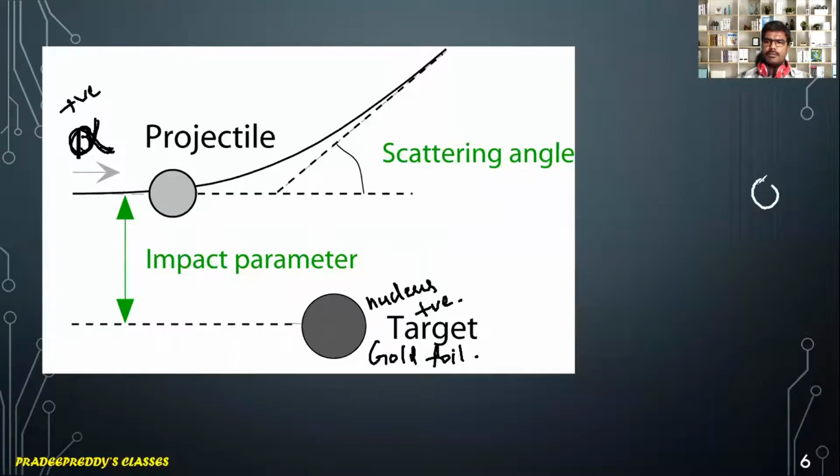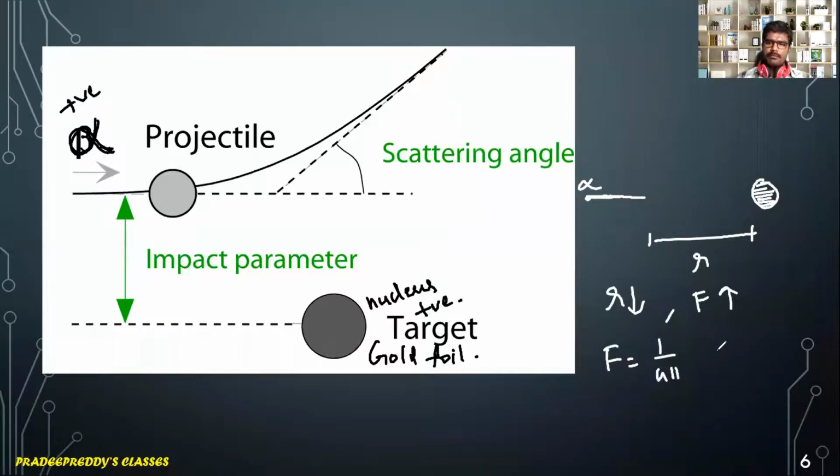This is positively charged, and there is another positively charged alpha particle coming closer. Now the separation between these two is R. R is decreasing. As R decreases, F increases according to the electrostatic force, 1 by 4 pi epsilon naught Q1 Q2 divided by R square. As R decreases, F increases.